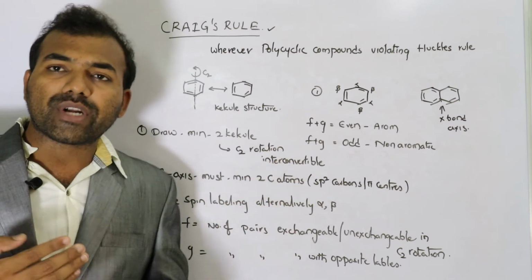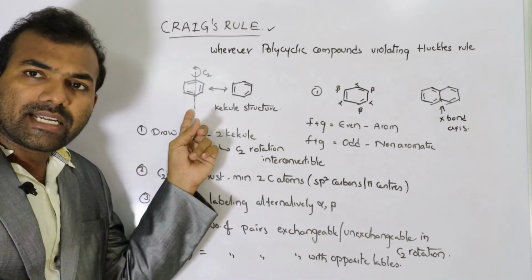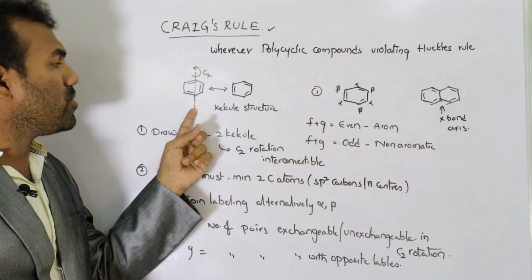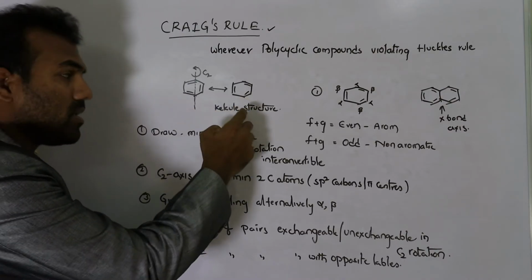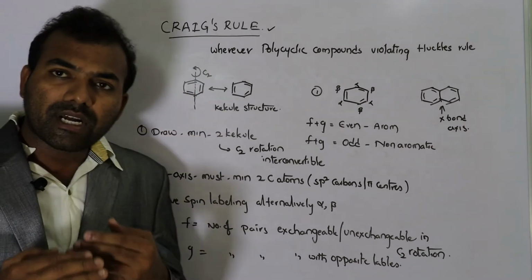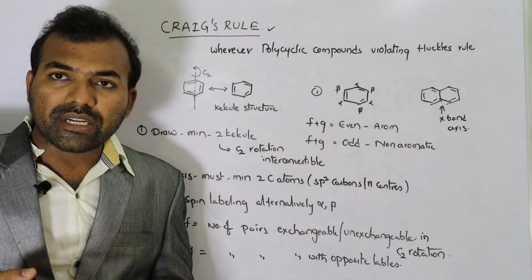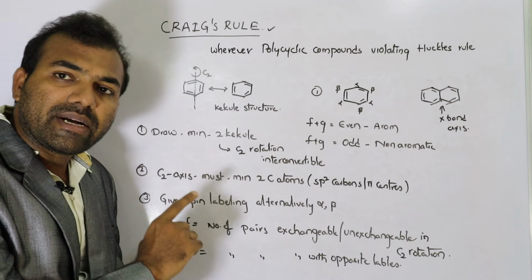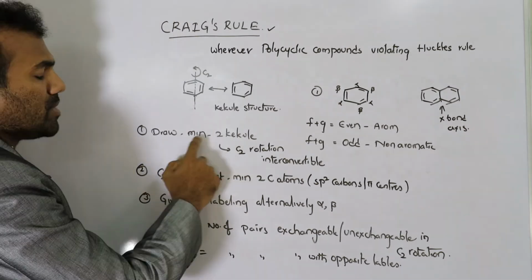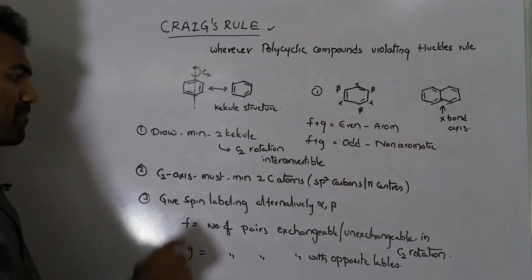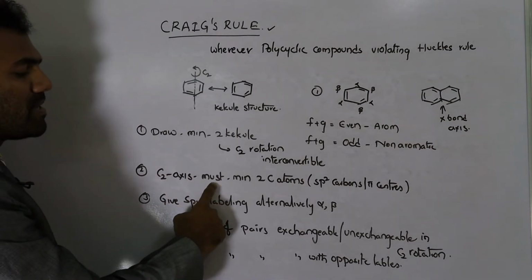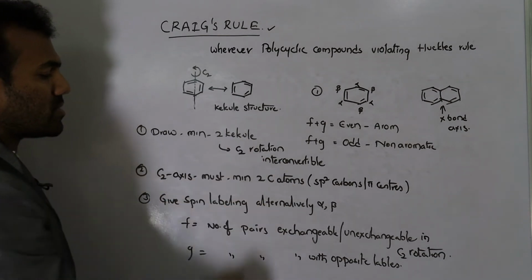What is C2 rotation? C2 rotation means it is an axis of symmetry. If you rotate this compound by 180 degrees, it is interconverted into another structure. If it comes by the 180 degrees rotation, then that axis of symmetry is called the C2 axis. Minimum you should draw 2 Kekule structures. The next rule is the C2 axis must pass through a minimum of 2 carbon atoms.